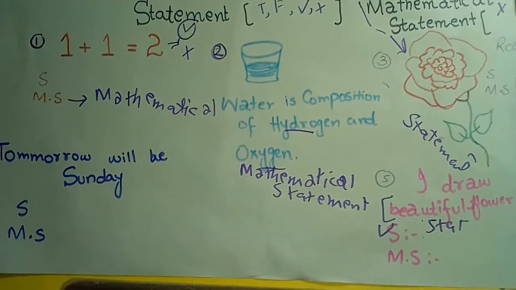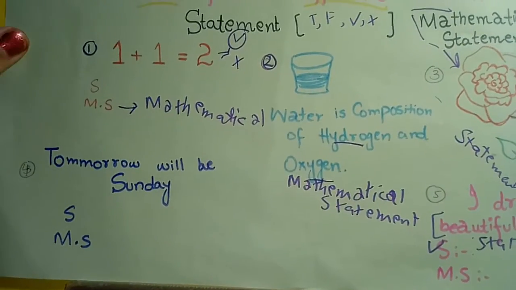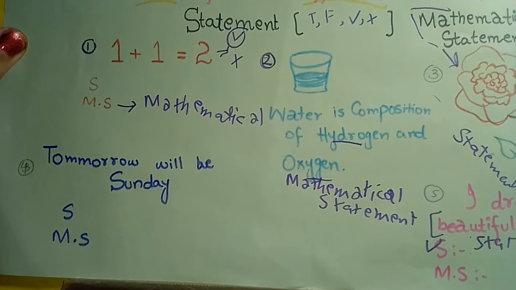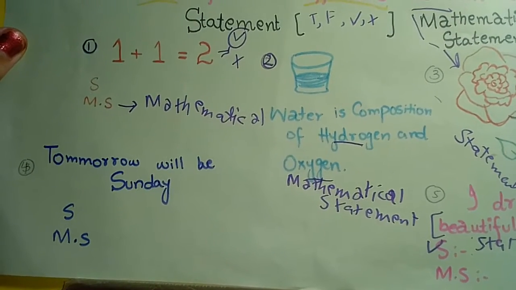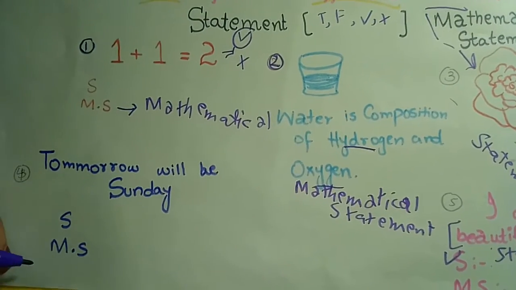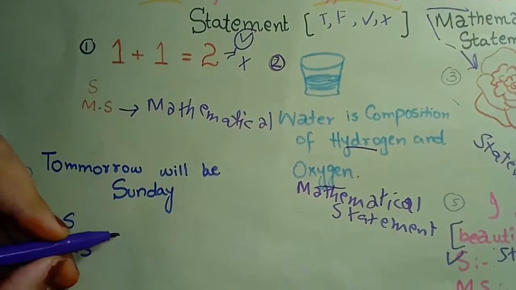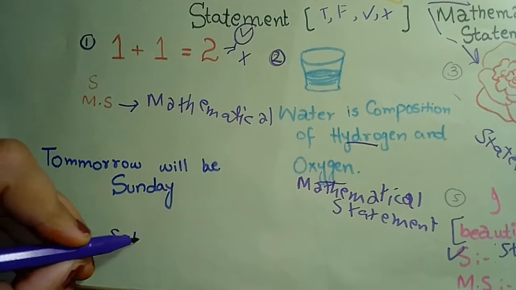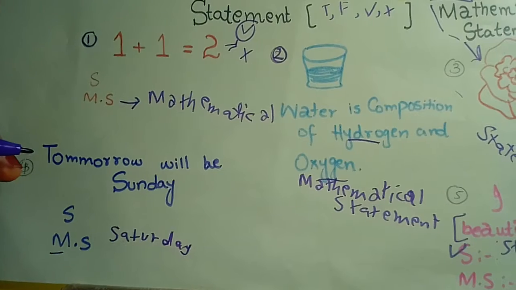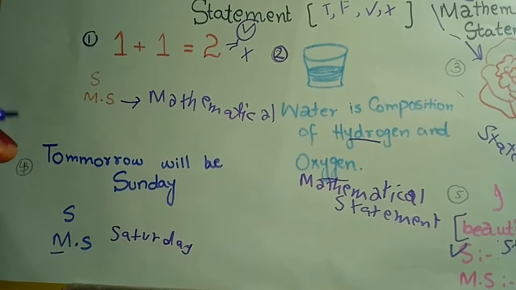Don't confuse it. The information "tomorrow will be Sunday" may be a mathematical statement or a statement. This information is a mathematical statement when today, the present day, is Saturday. And you know that it is not always Saturday today.